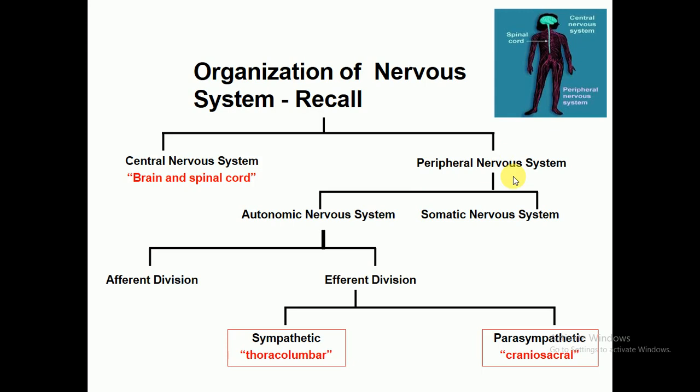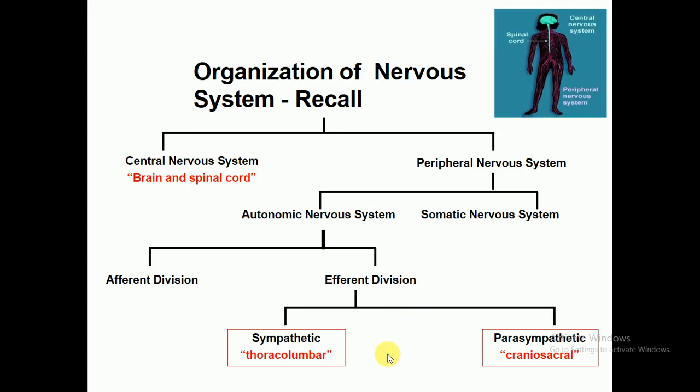The peripheral nervous system is further divided into two. One is the autonomic nervous system, the second one is the somatic nervous system, and then further the nervous system is classified into two categories. One is the afferent division, that is called the somatic division, and the second one is called the efferent division, which is starting from E. So that is called what? That is called the autonomic division.